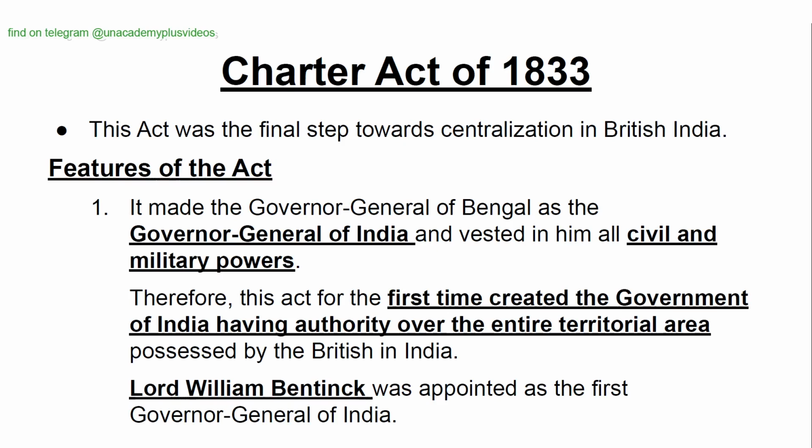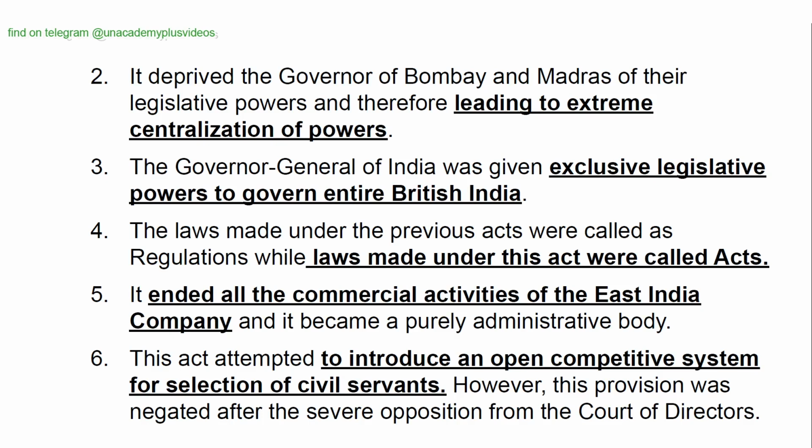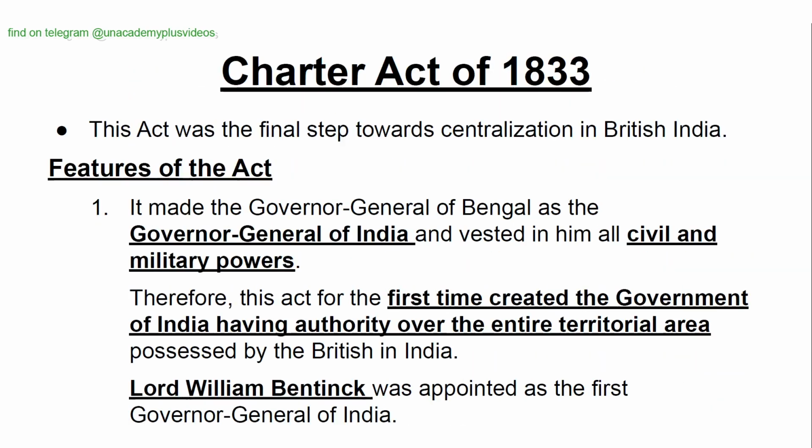Lord William Bentinck was appointed as the first Governor General of India. It deprived the Governors of Bombay and Madras of their legislative powers, thereby leading to extreme centralization of powers. The Governor General of India was given exclusive legislative powers to govern the entire British India.